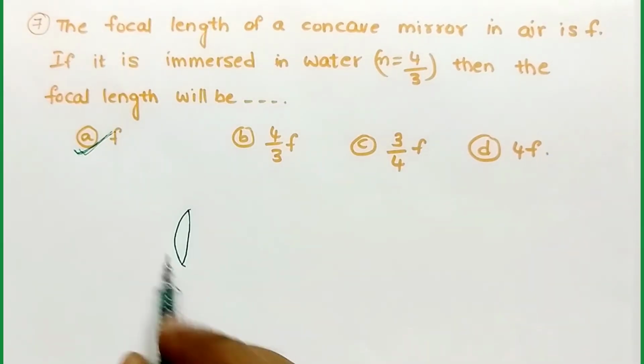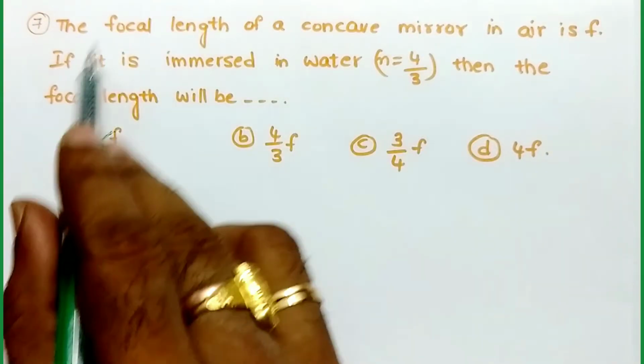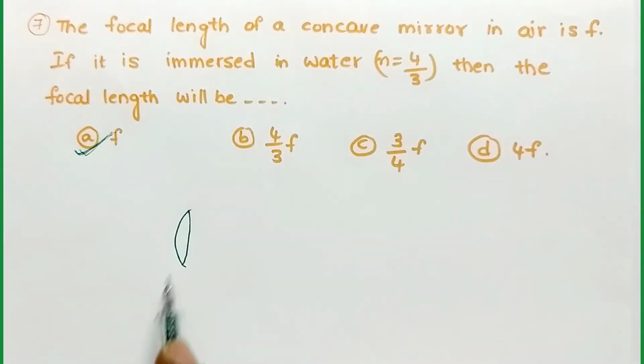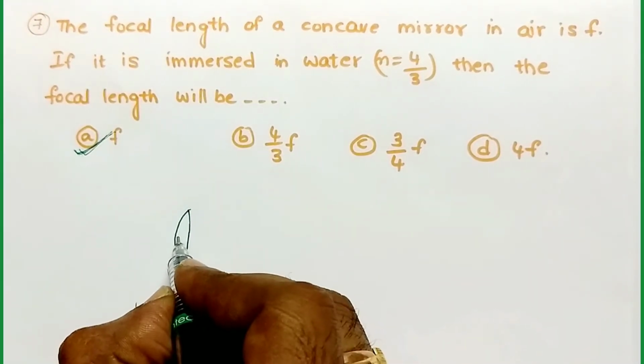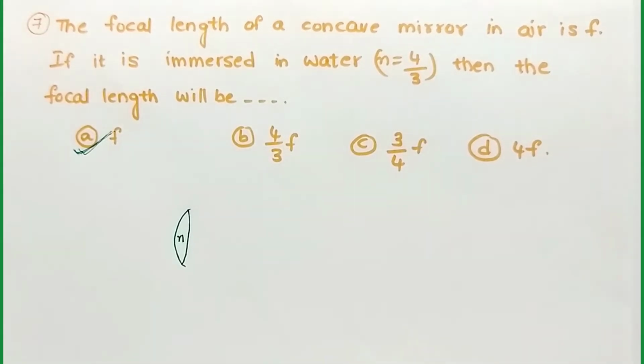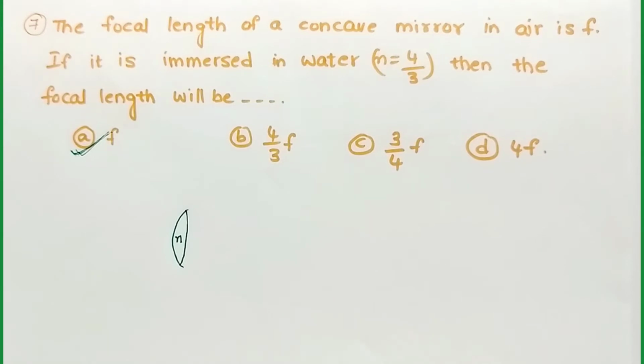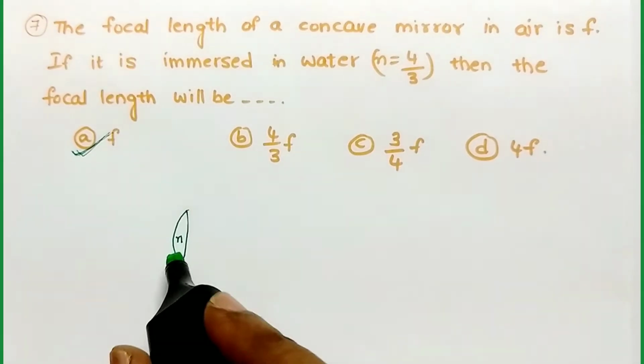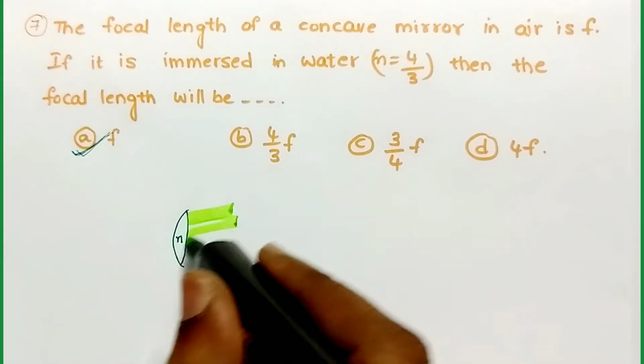But observe the same question in case of a convex lens also. Suppose here is the convex lens and the refractive index of this convex lens is small n. Suppose this convex lens is placed in a medium with refractive index more than this refractive index.